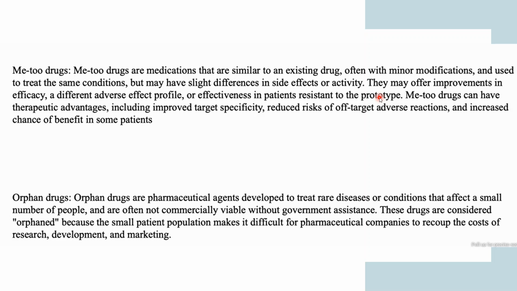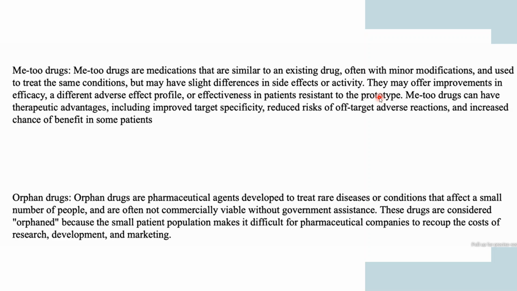These drugs are considered this way because the small patient population makes it difficult for the pharmaceutical company to recoup the cost of research, development, and marketing. The number of people affected by these conditions, and the number of people who want that drug, is so small that pharmaceutical companies are not making it. They are not developing methods to reduce the cost of that drug molecule, and they are not doing the research, development, and marketing. That becomes very difficult, and that is why they are known as orphan drugs.